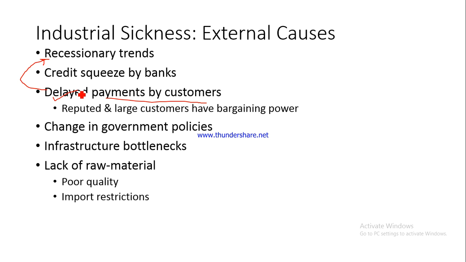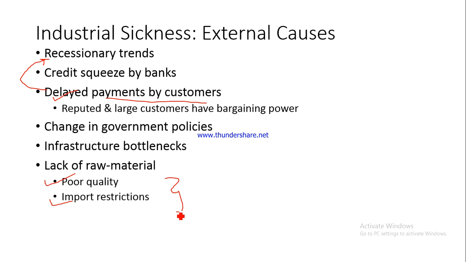Then many a times there is a lack of raw material. Raw material may be available, but it may be of questionable quality. It may not be of good quality. Again, there might be import restrictions, which would mean that the raw material is not available in sufficient quantities. So all these bottlenecks also cause problems for the industrial enterprise.